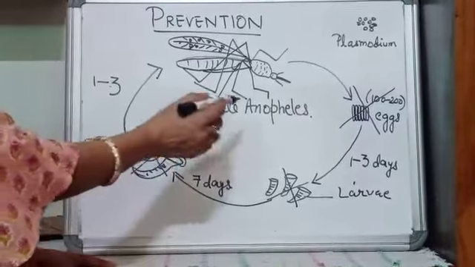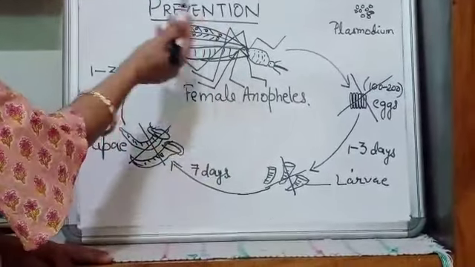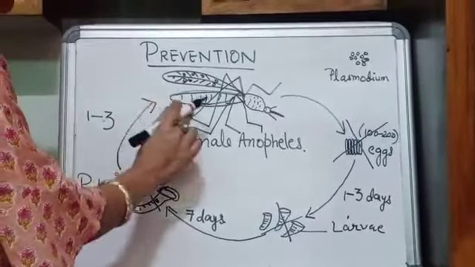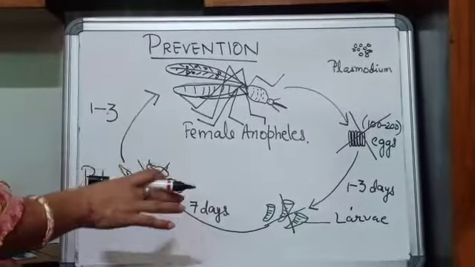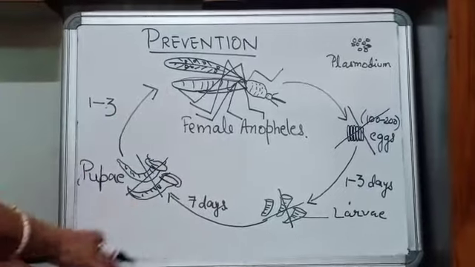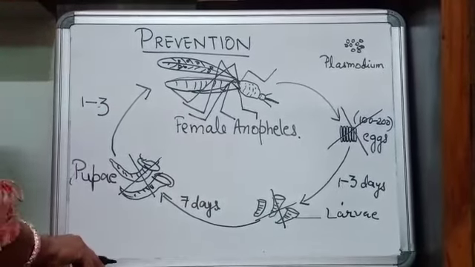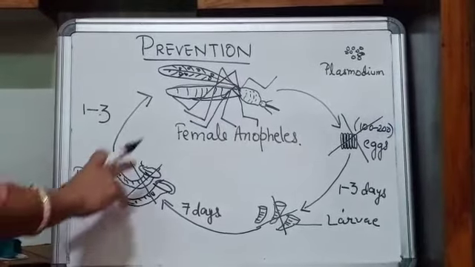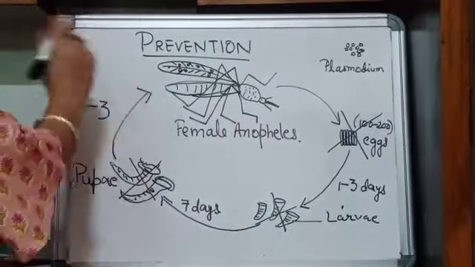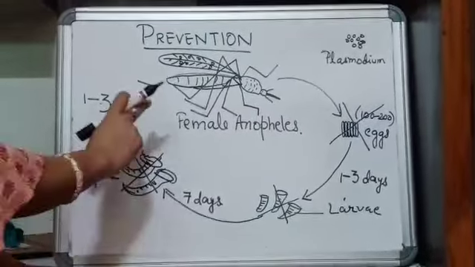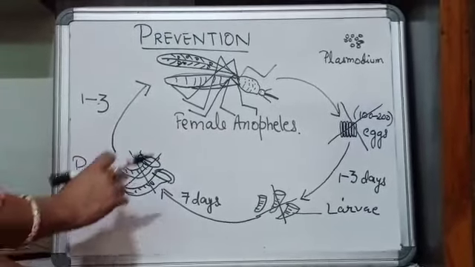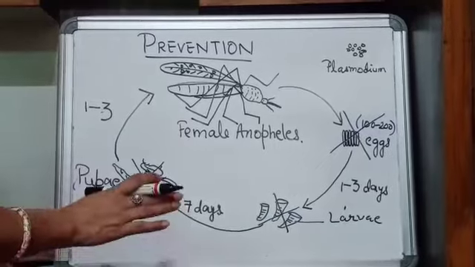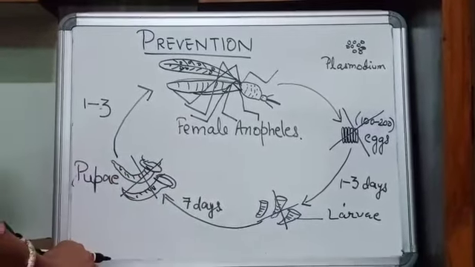But still you will see so many mosquitoes in the atmosphere. Now, when the mosquitoes are in the air, it is our responsibility to prevent them from biting us. So what can we do at this stage? At this stage, we can spray insecticide. Have you seen people fogging their area during the rainy season? The purpose is to kill the mosquitoes.